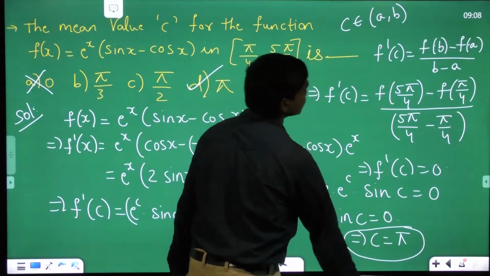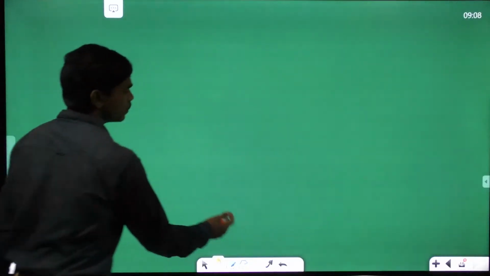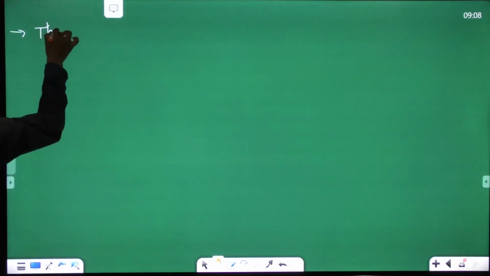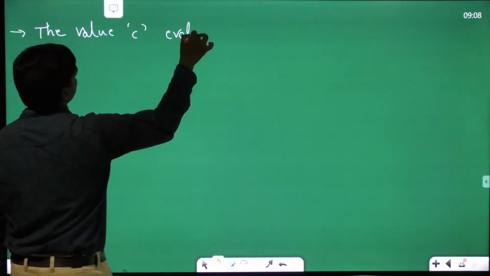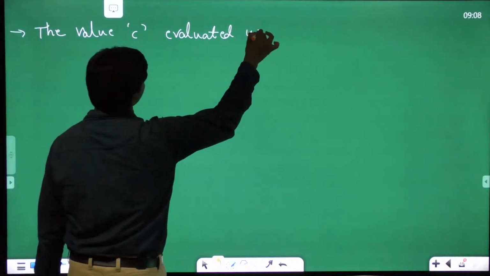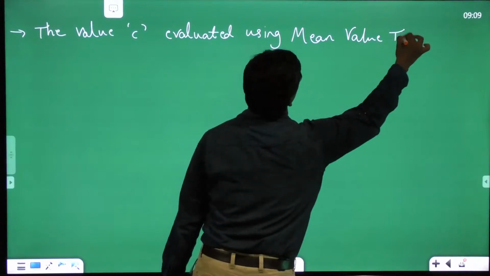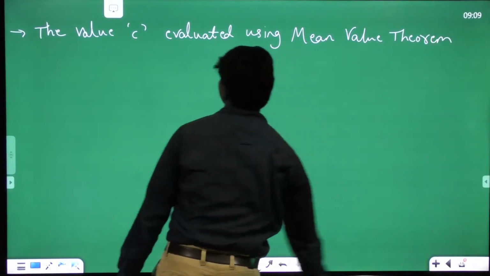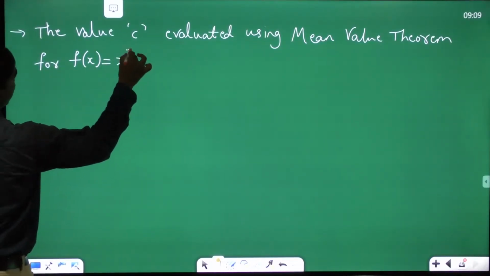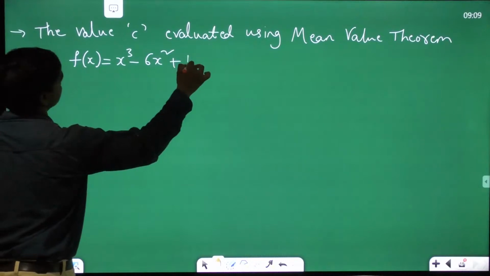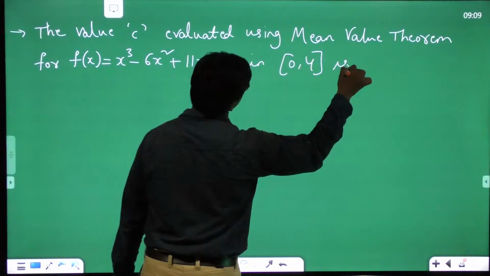Next, I would like to give you one final question before we leave today, and tomorrow we'll start Taylor series. So see here, the one last question that I would like to give you in today's class. The value c evaluated using mean value theorem for f of x is equal to x cube minus 6x square plus 11x minus 6 in (0, 4) is dash.